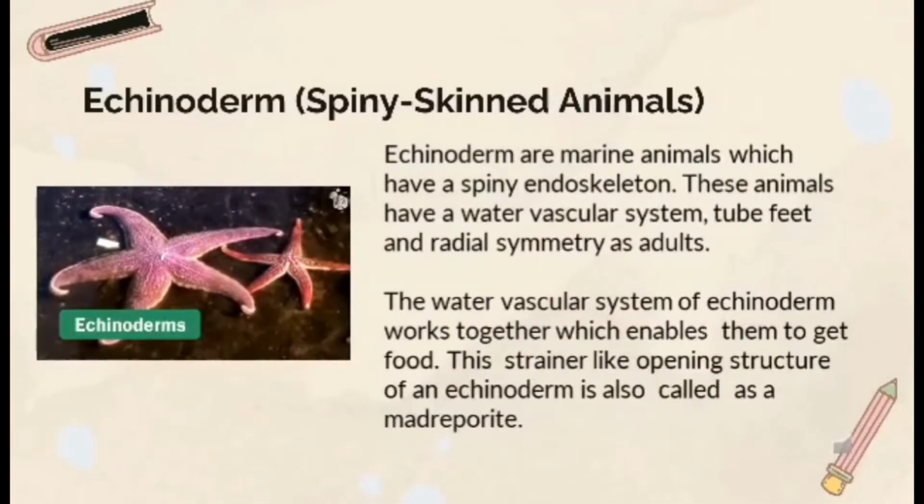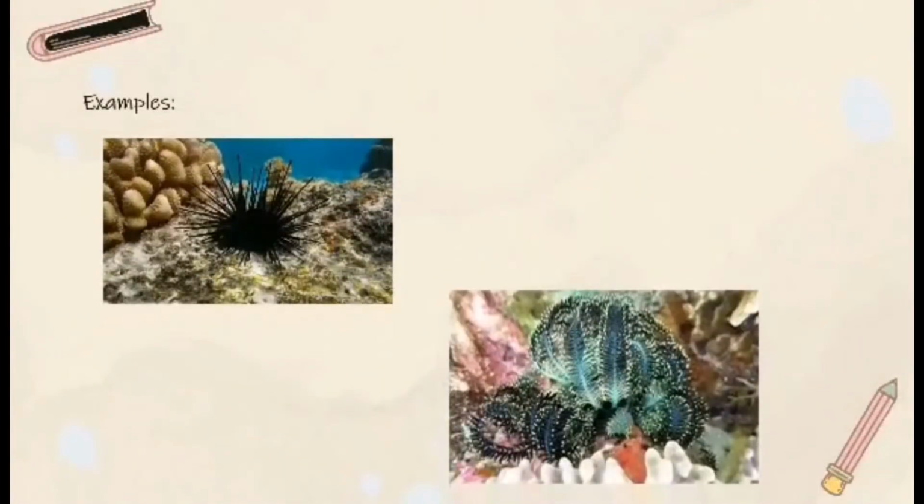Echinoderms, or spiny-skinned animals. Echinoderms are marine animals which have a spiny endoskeleton. These animals have a water vascular system, tube feet, and radial symmetry as adults. The water vascular system of echinoderms works together, which enables them to get food. This sieve-like opening structure of an echinoderm is also called a madrepore. Examples of echinoderms are the sea urchin and sea lily.